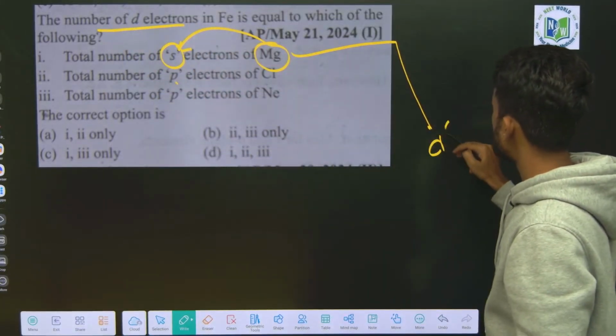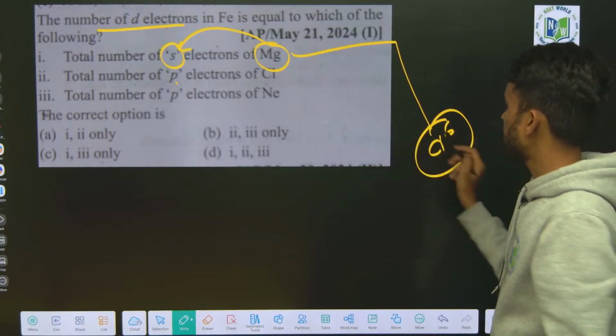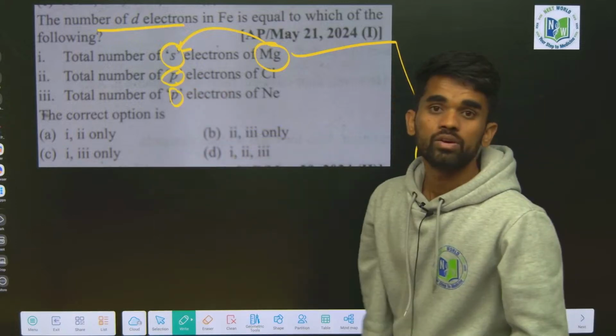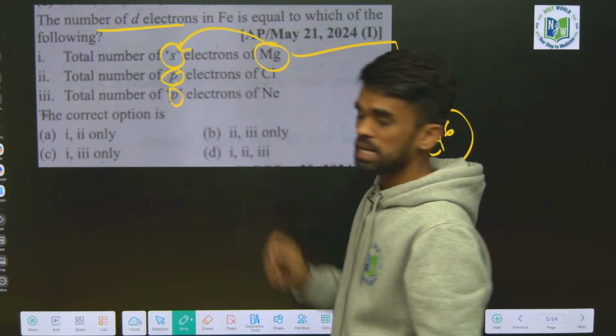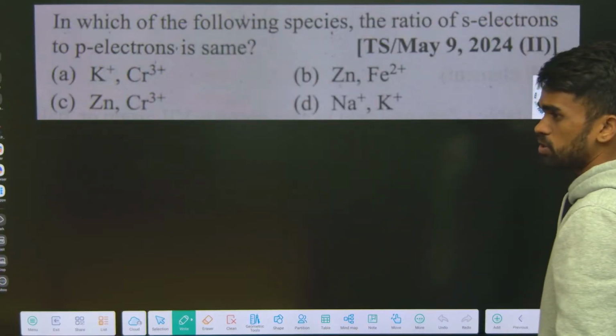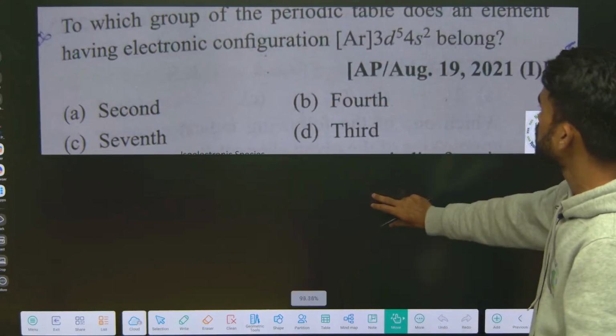How many d electrons are in iron? 6. So choose the options which have 6 electrons in the respective orbitals. If they are the same, choose that as your answer. Try this question. If you are unable to solve it, we will discuss it in tomorrow's upcoming session.